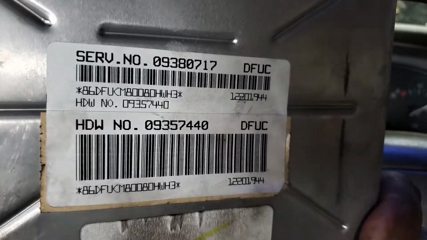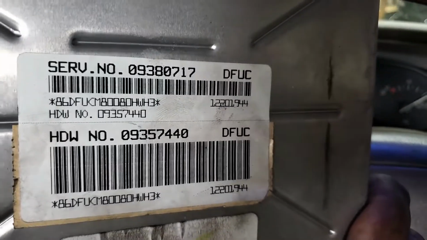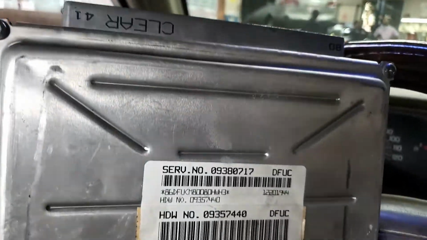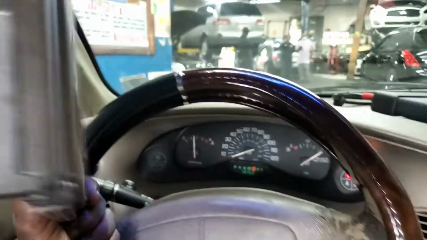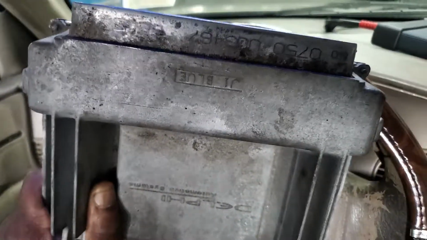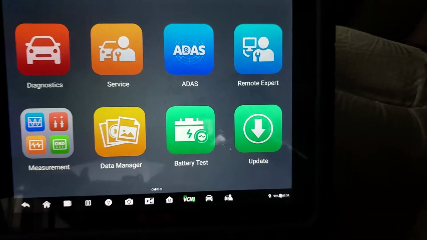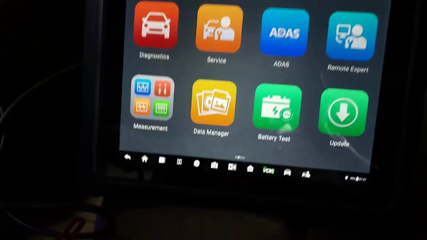That's the engine computer that is here. This is the old one. There is another video on how to remove it. By the way, if you have the same engine computer, with the same part number, the same service number, you will be able to program it and it will work. A used one could work. You can download the software, change the VIN number, and it works. I'm using Hotel here. This is a little bit bigger.